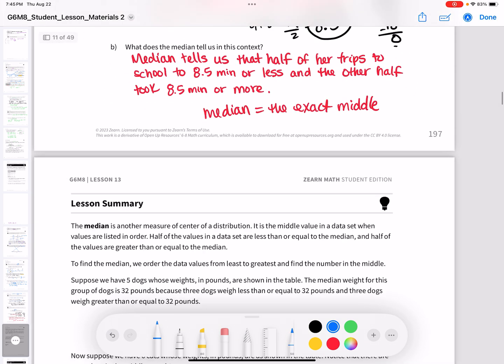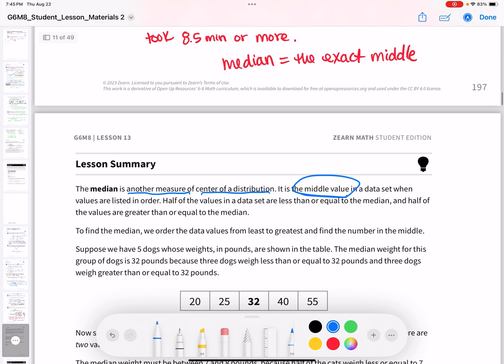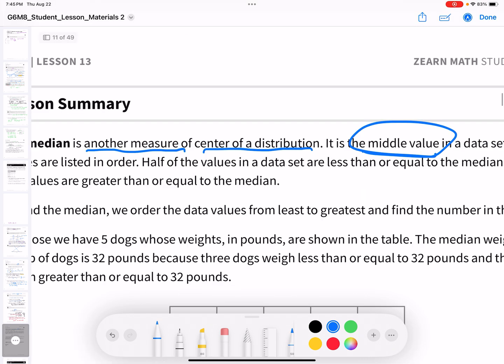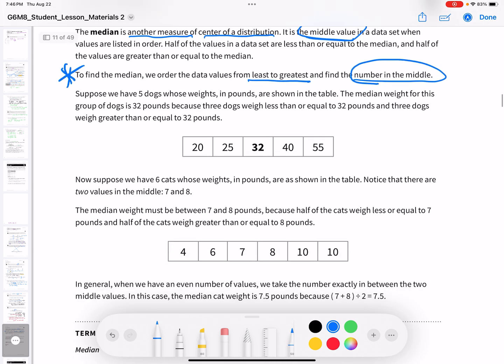All right. The median is another measure of center of the distribution. It is the middle value in a data set where values are listed in order. Half of the values in the data set are less than or equal to the median, and half of the values are greater than or equal to the median. To find the median, we order the data values from least to greatest and then find the number in the middle. Okay? All righty.